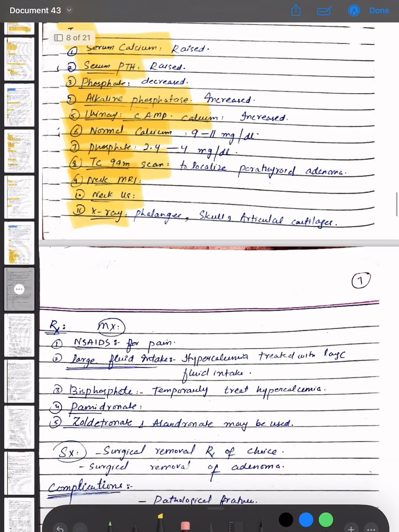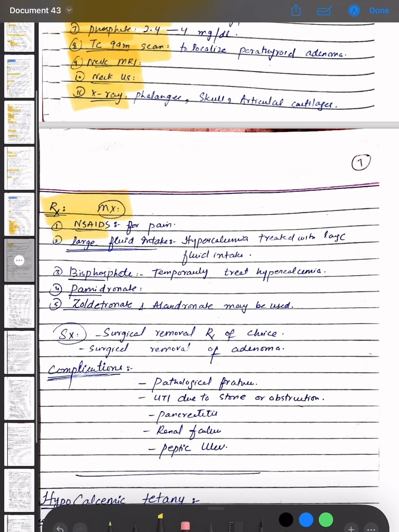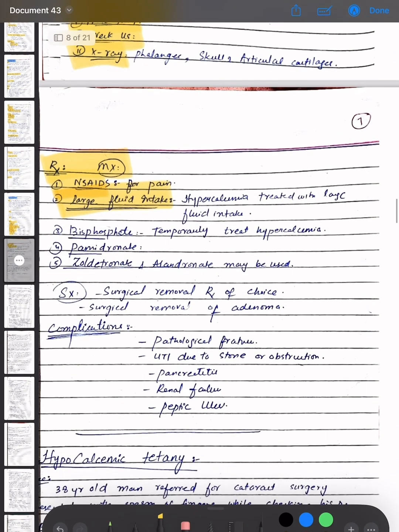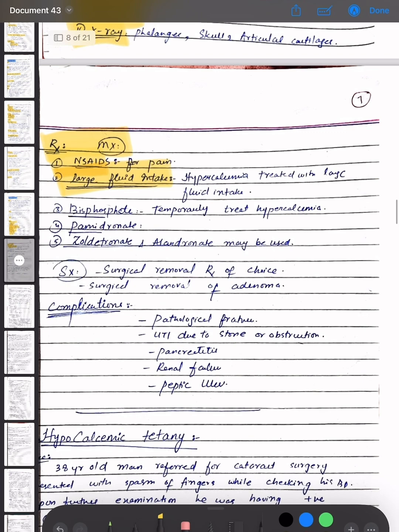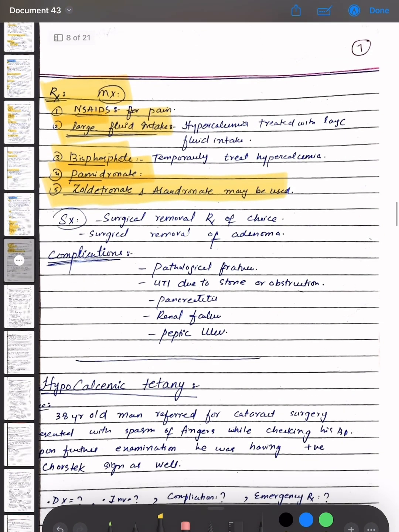The treatment or management options are that NSAIDs are given for pain, and hypercalcemia is treated with large fluid intake. Bisphosphonates temporarily treat hypercalcemia, and pamidronate, zoledronate and alendronate may be used. Surgical removal is the treatment of choice. Surgical removal of the adenoma is done.